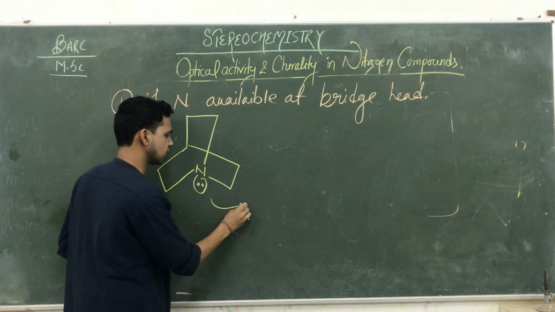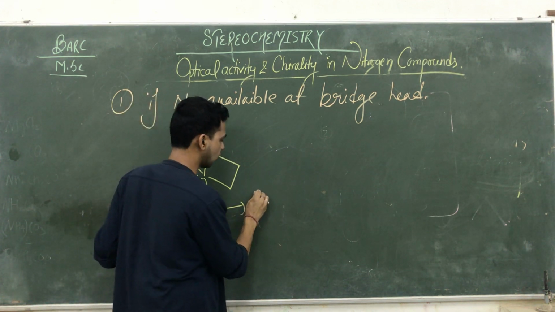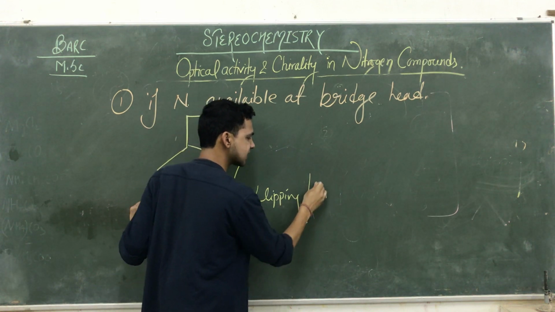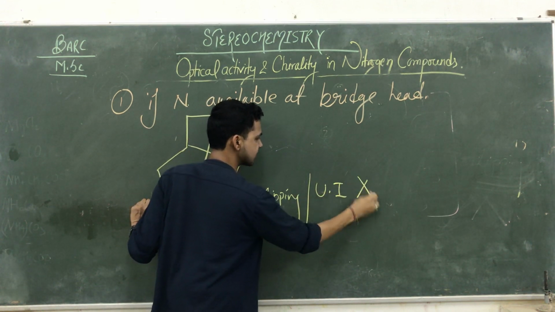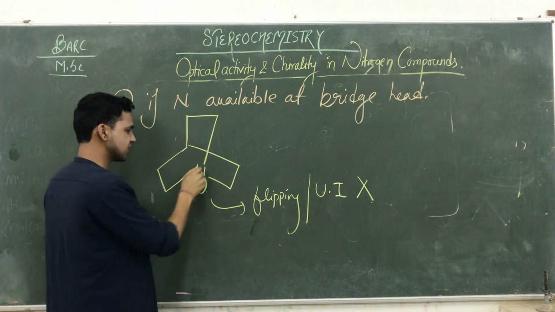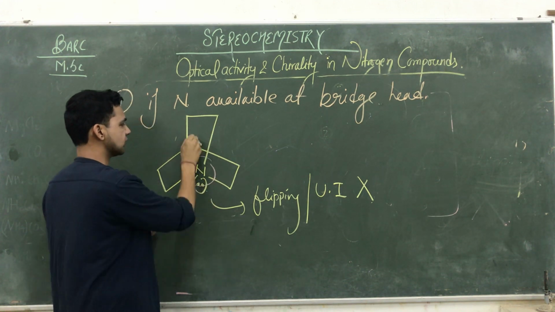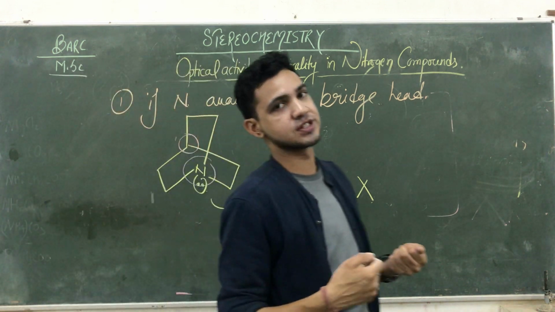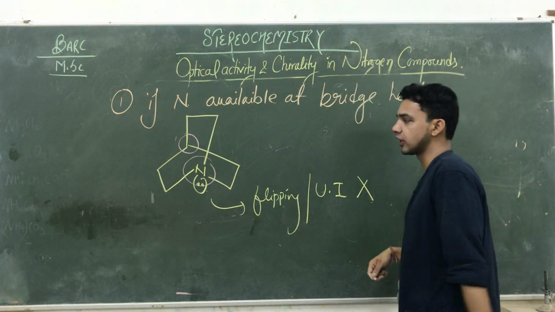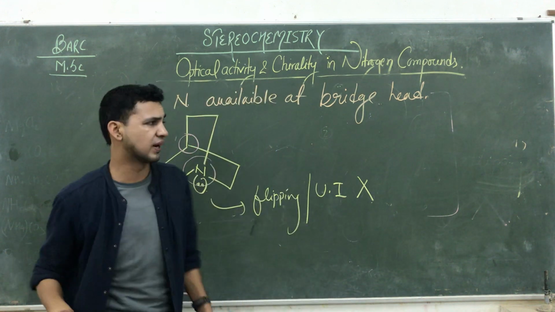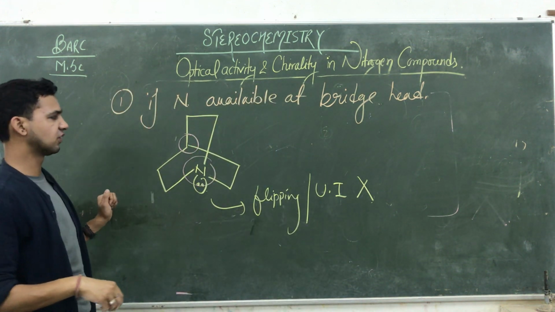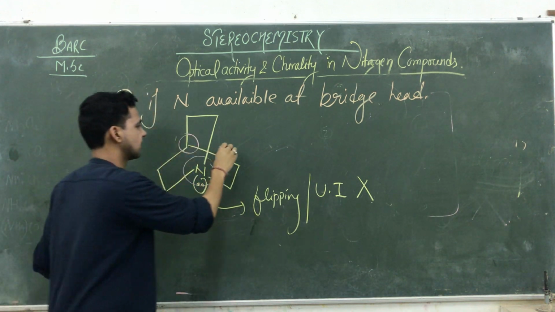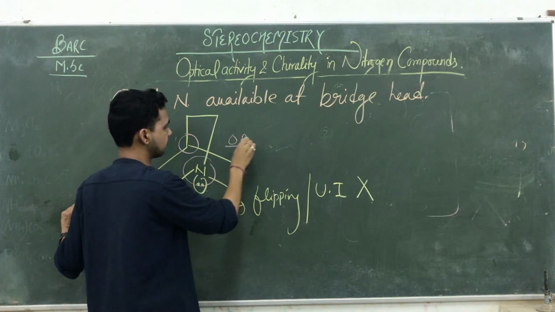So here also the nitrogen lone pair is not able to flip. यहाँ पे भी आपकी flipping या हम क्या कह सकते हैं umbrella inversion does not take place, because if the nitrogen is available at the bridgehead position, at that time it is highly strained. यहाँ पे जो nitrogen का lone pair और nitrogen है वो highly strained होगा. So at that time they are also not available for flipping. So there is just a plane of symmetry here, okay, but it is generally an optically active compound.